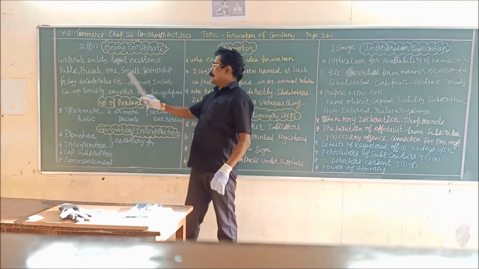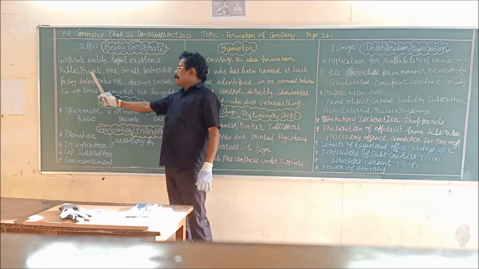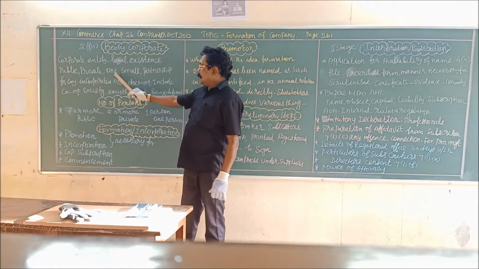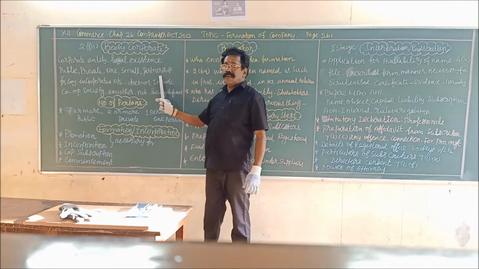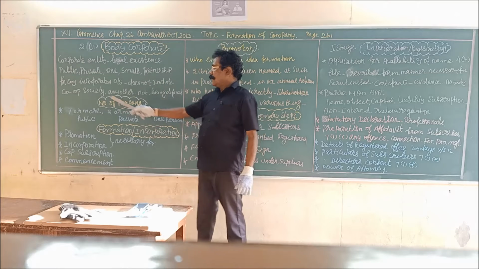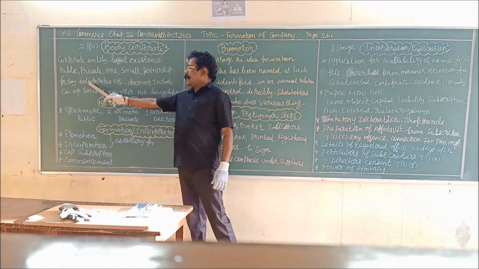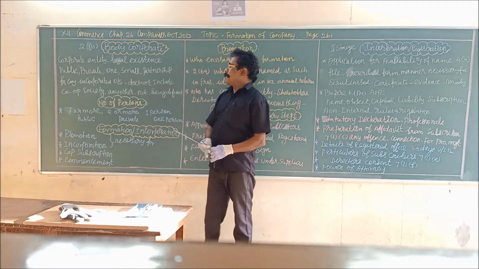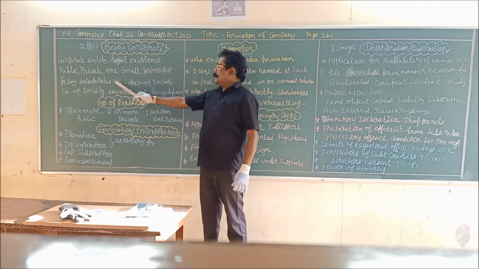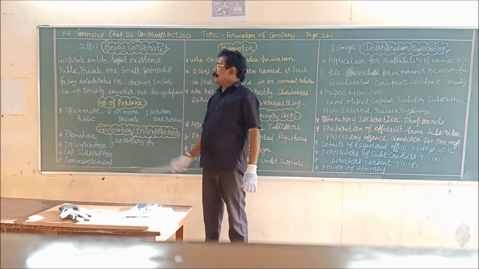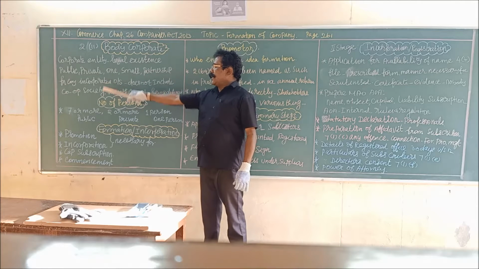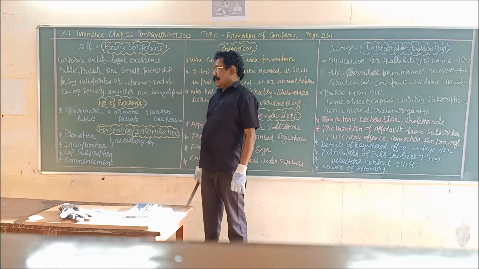It includes public company, private company, one-person company, small company, partnership with limited liability, and foreign company incorporated outside India. So these are examples of body corporates, or body corporate includes these types of companies.